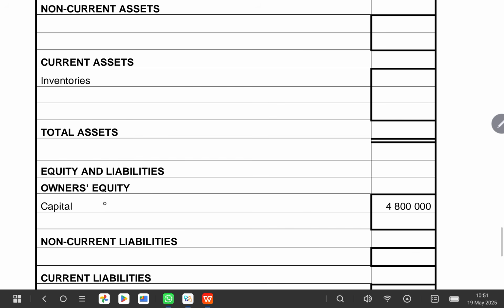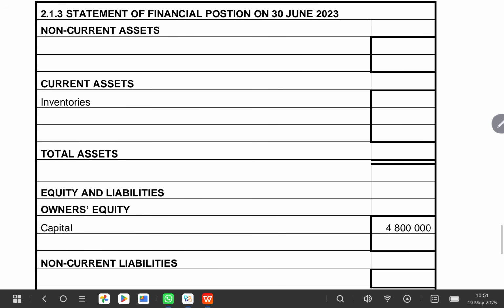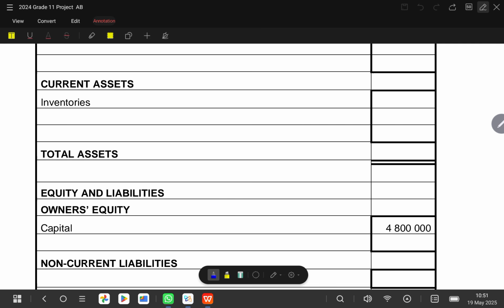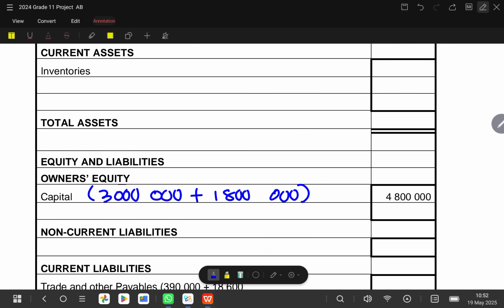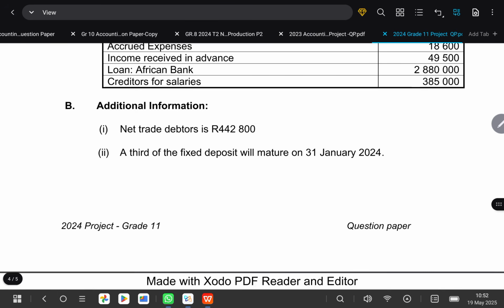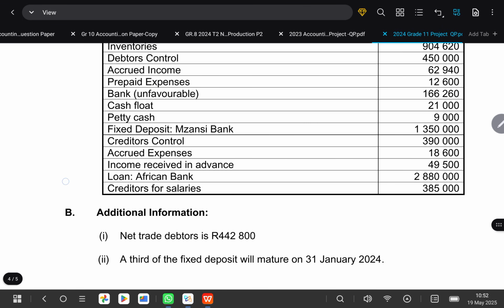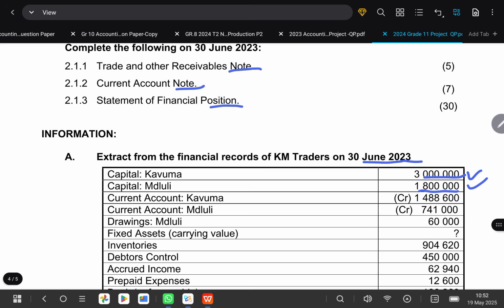So let me just activate the pen. Under capital, we are going to say 3 million plus 1,800,000. According to our information, we need to check whether there were some withdrawals on this. Unfortunately, they did not say anything about withdrawals. Once you're done with this, the first thing you need to make sure you do is insert your balances.